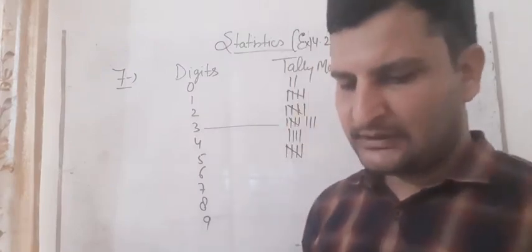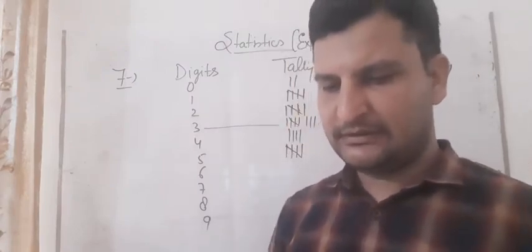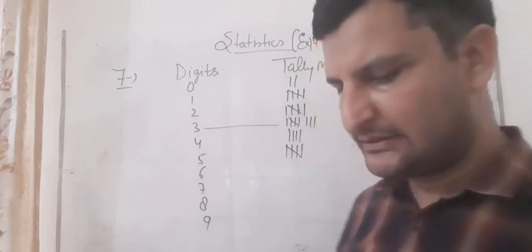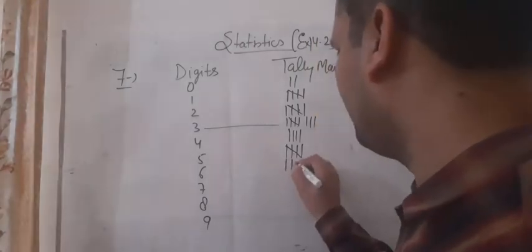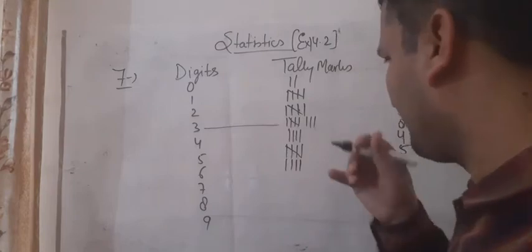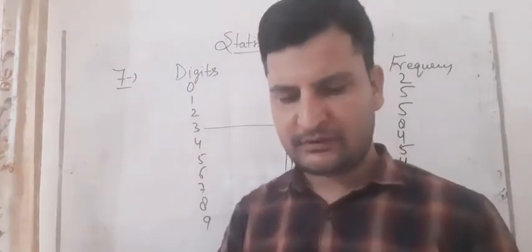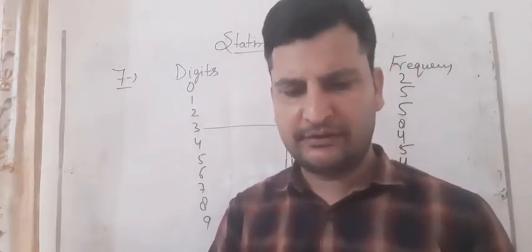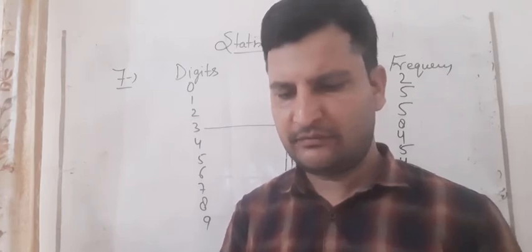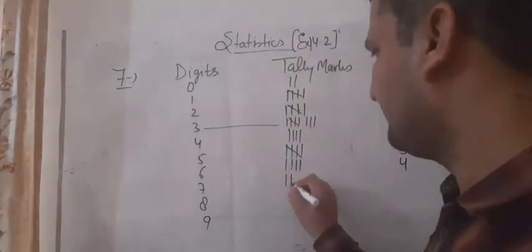Similarly 6: 1, 2, 3, 4. 6 is coming 4 times. Now 7. How many 7s are there? 1, 2, 3 and 4. 7 is also there 4 times.